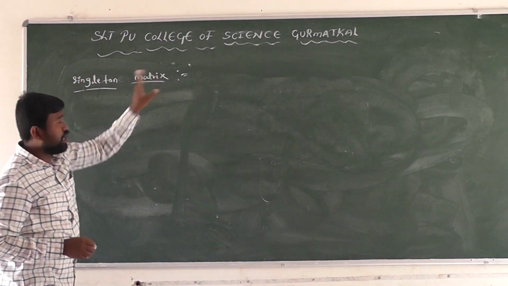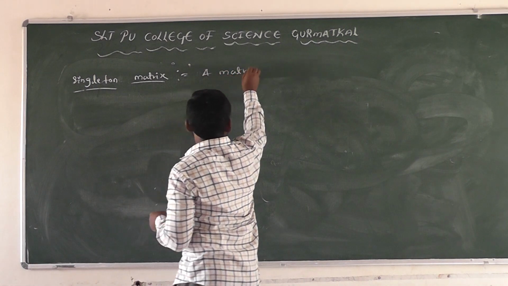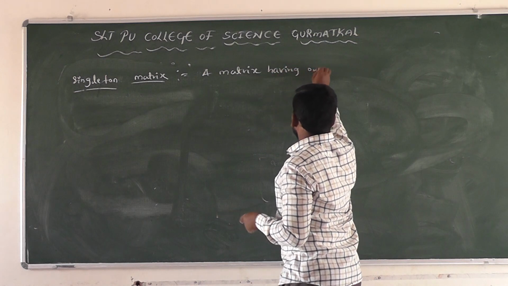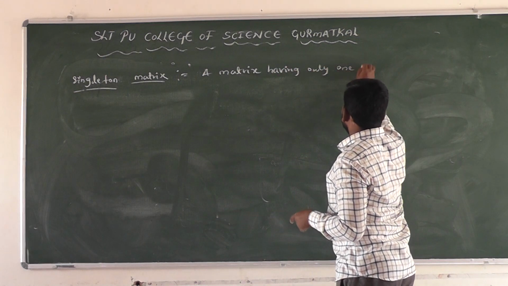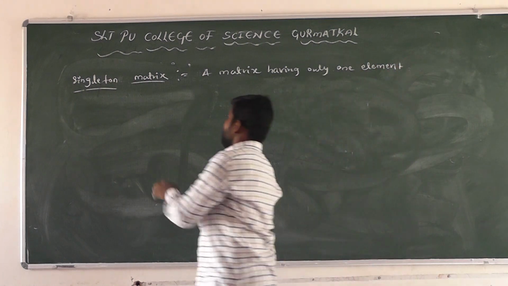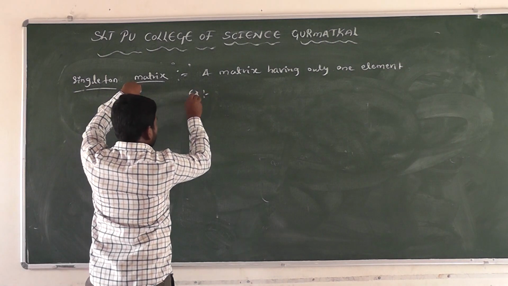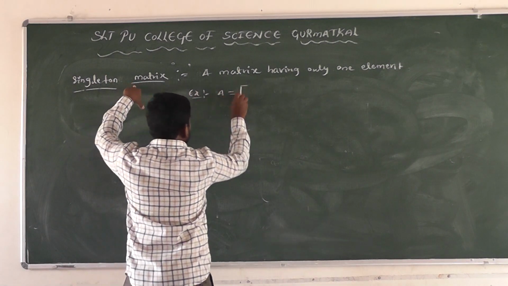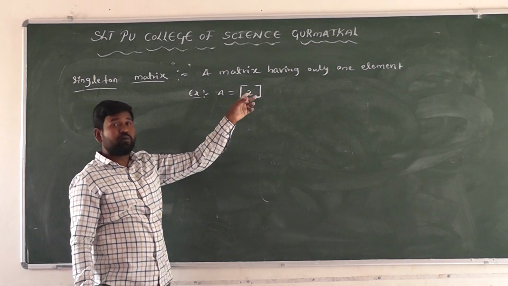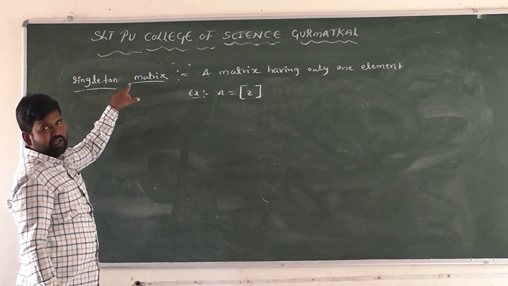A matrix having only one element is called a singleton matrix. For example, A equal to 2. How many elements are present in the matrix here? Only one element. This is called a singleton matrix.